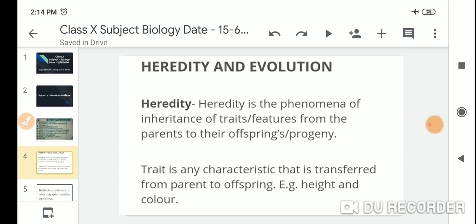So first we start heredity. Dear students, heredity is the phenomenon of inheritance of traits, features from the parents to their offspring and progeny. Traits is any characteristic that is transferred from parents to offspring, for example height and color.